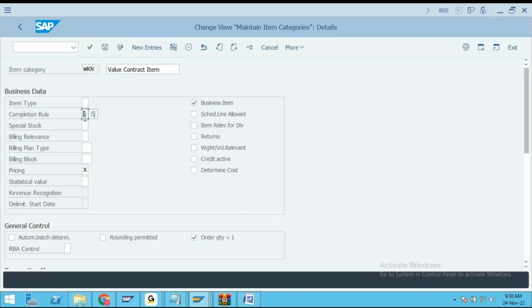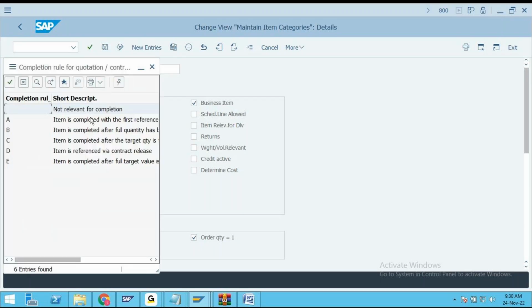So my friends, if you look at the screen here, what I have done is completion rule I have kept it to E. The status of this contract is completed after the target value has been referenced.